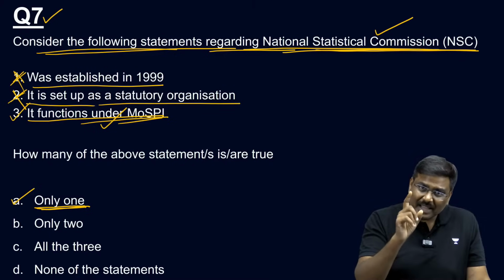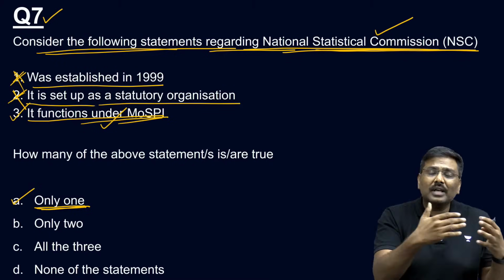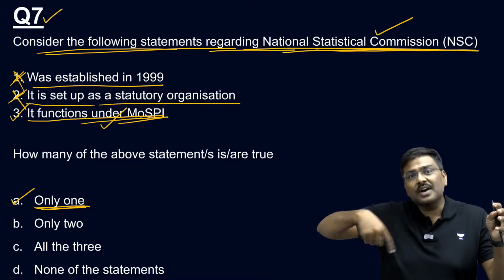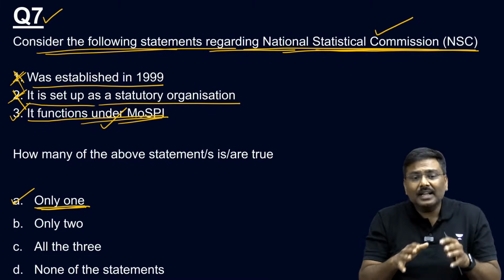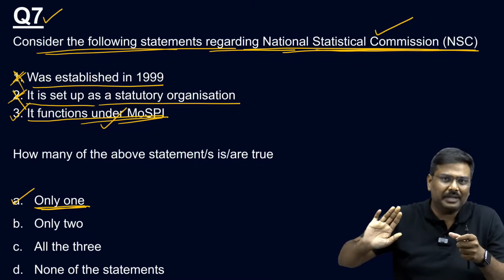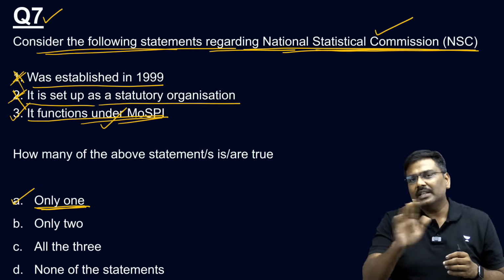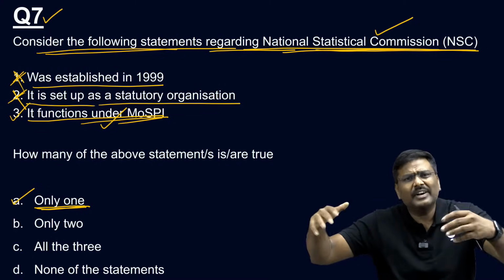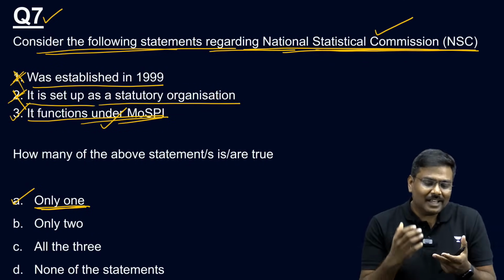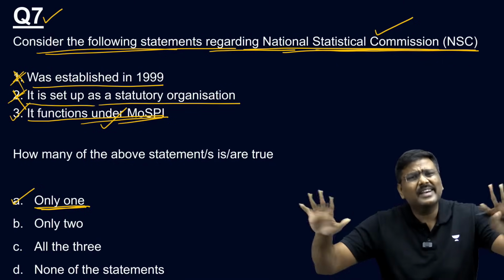Earlier under NSSO, we had one more authority called the Governing Council, which used to oversee the functioning of NSSO. The Governing Council used to have experts from the non-government. Whoever was appointed in the Governing Council were not government officials. They were private experts. And that's the reason the Governing Council, which oversaw the functioning of NSSO, had very high credibility.